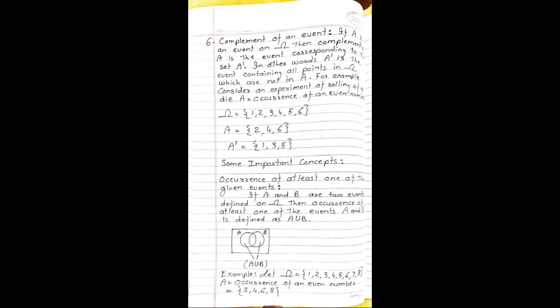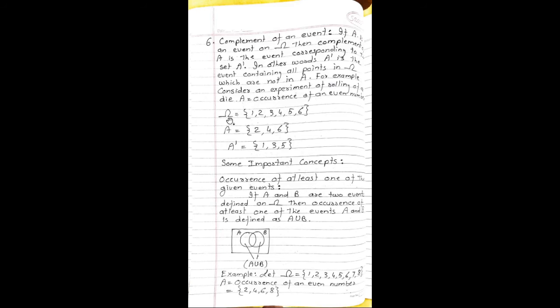Next concept, complement of an event. If A is an event on omega, then the complement of A is the event corresponding to the set A complement. In other words, A complement is the event containing all points in omega which are not in A. For example, consider an experiment of rolling a die and A is the occurrence of an even number.